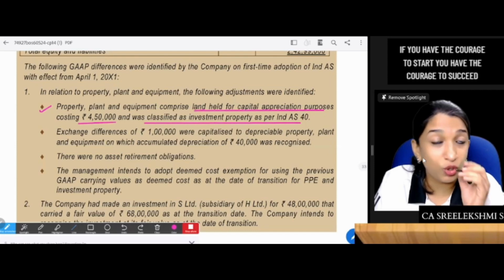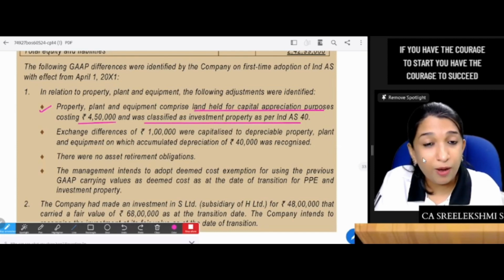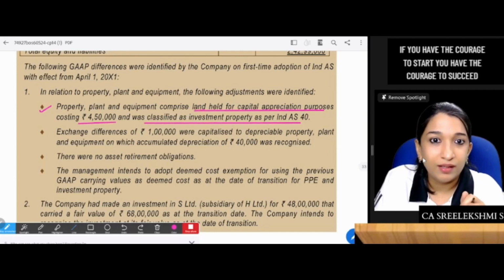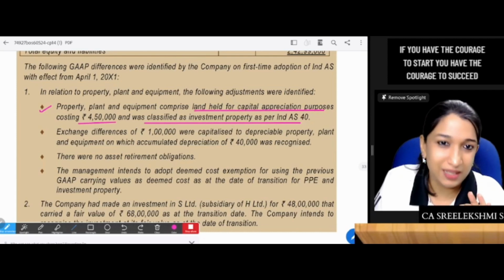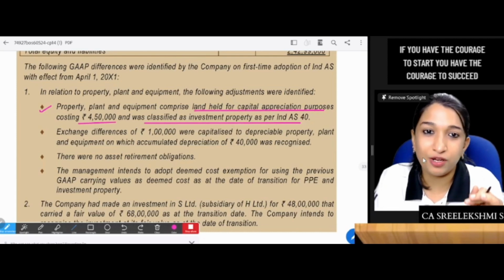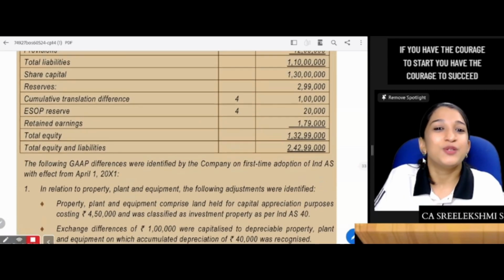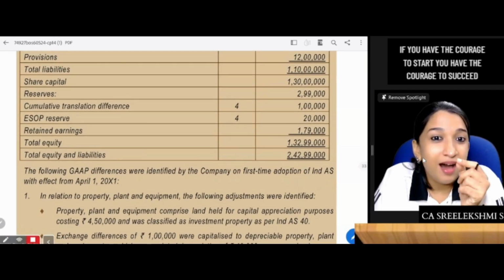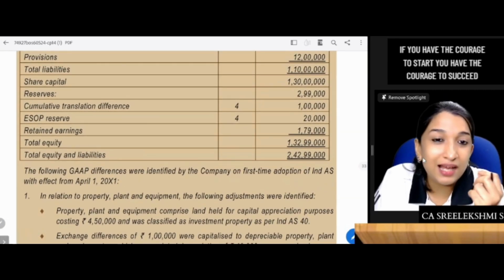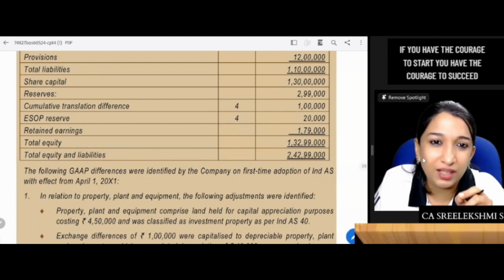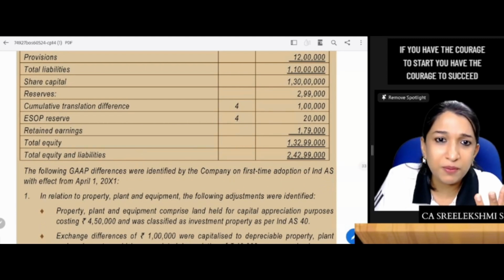You know that investment property is to be reclassified and presented separately. It should not form part of PPE. So investment properties are to be reclassified from PPE to investment property.